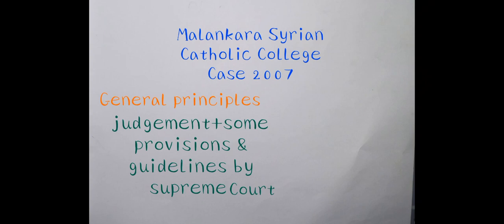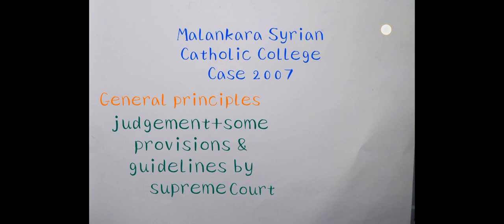We were discussing Article 30, and we have completed the provisions under Article 30 overall. Coming to the important case, that is the Malankara Syrian Catholic College case, 2007. According to this case, our Supreme Court gave some important general principles and guidelines along with the judgment in the Malankara Syrian Catholic College case.